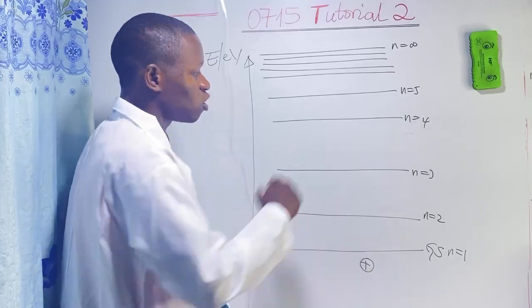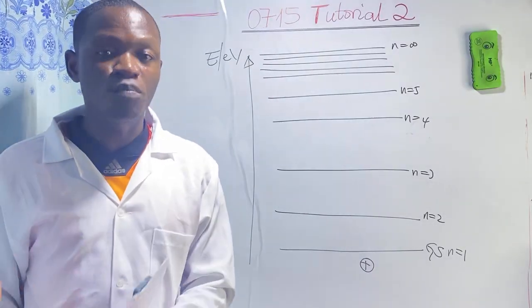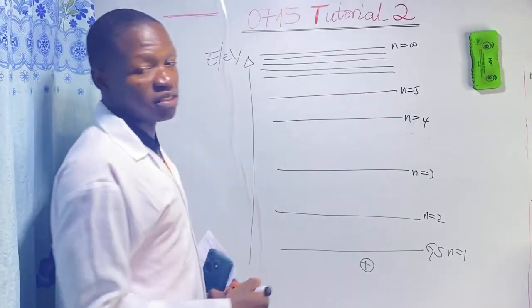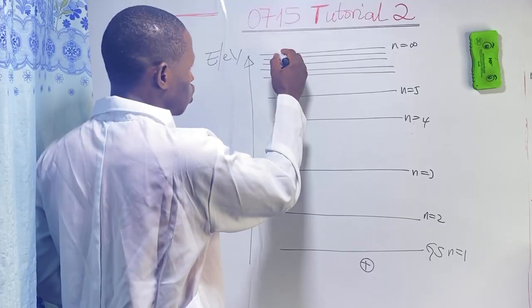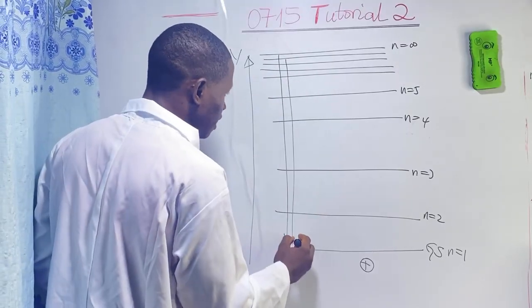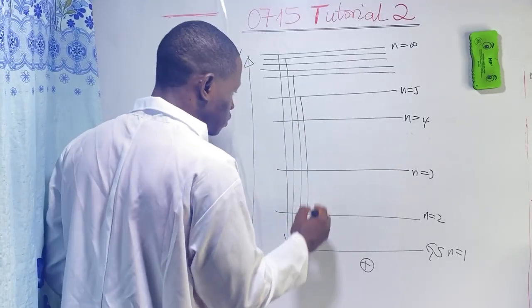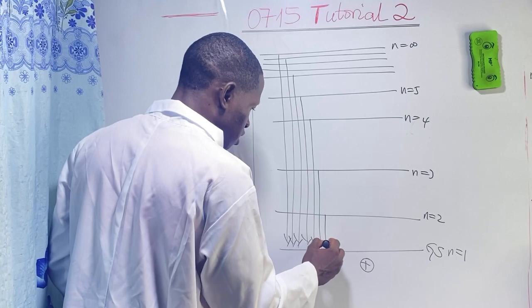The existence of energy levels shows that the energy of electrons in orbit is quantized. So these are the different energy levels an electron can occupy. When an electron transitions from a high level to the ground state, any high level to the ground state, any one.